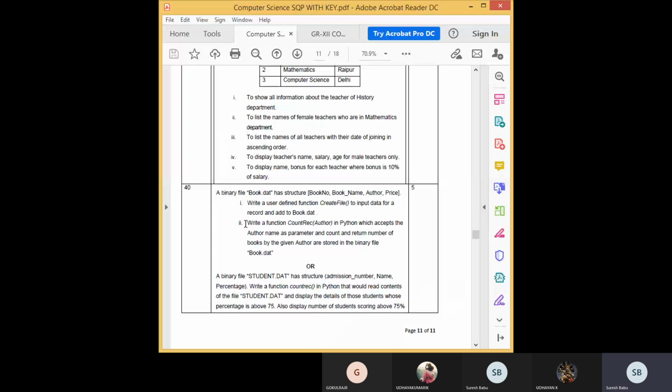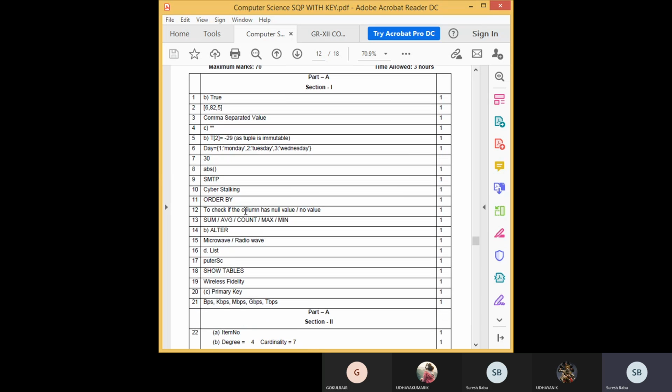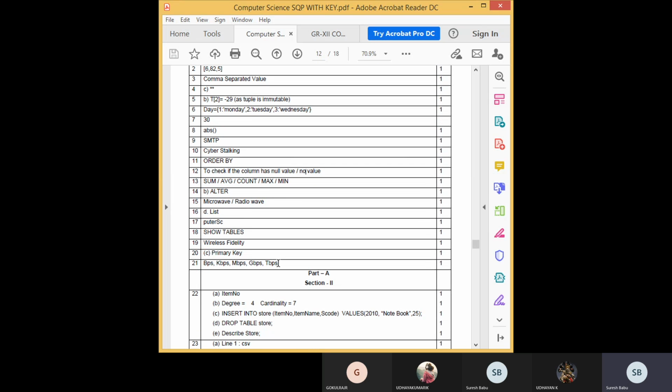Understand? So this is the sample question papers answer key. You see here that every answer key is there. Anyway, I have shared this material in your WhatsApp group. Okay, is everyone having this or not?